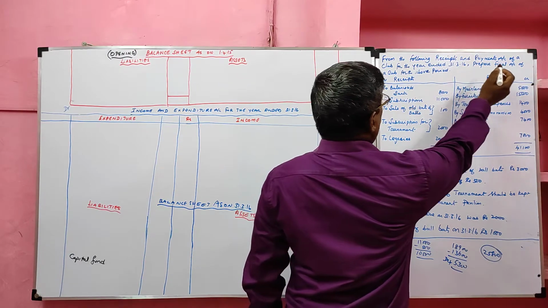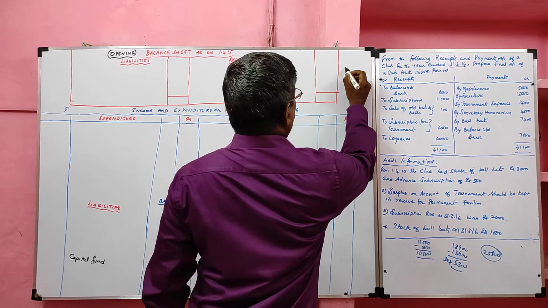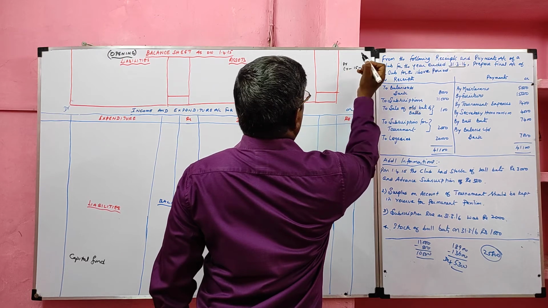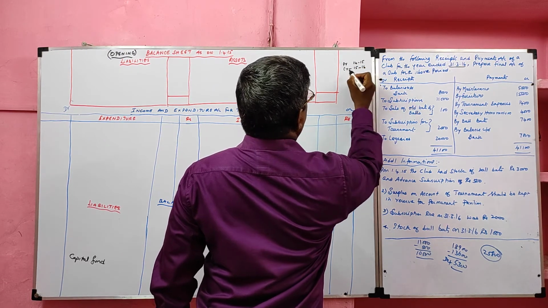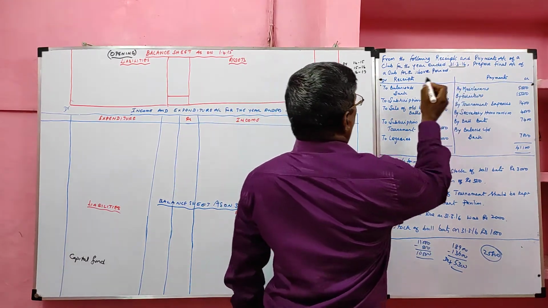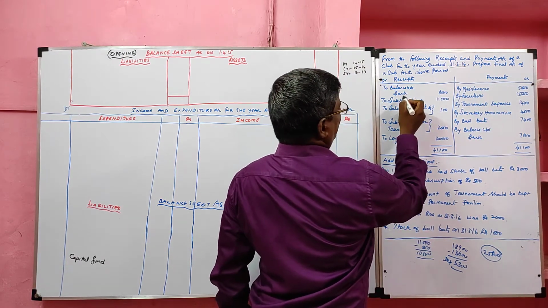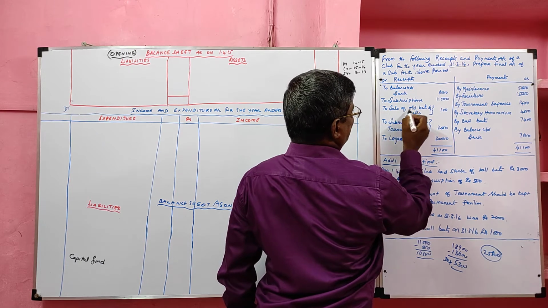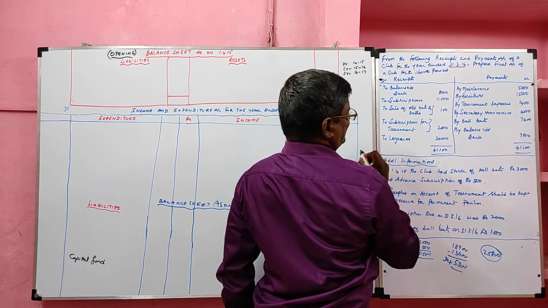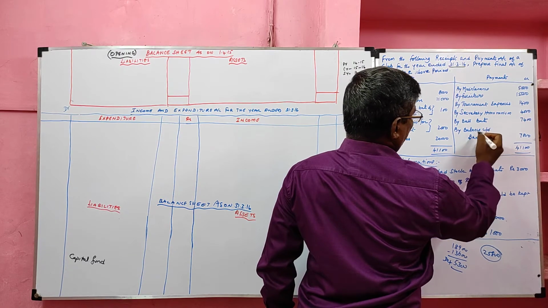From the following receipts and payment account of a club for the year ended 31st March 2016. So our current year is 15-16, our previous year is 14-15, and our subsequent year is 16-17. Prepare final accounts of the club for the above period. Receipts and payments: opening bank, subscription received, sale of old ball bats, subscription for tournament, legacies, maintenance, furniture, tournament expenses, secretary honorarium, ball bats purchased, closing bank.